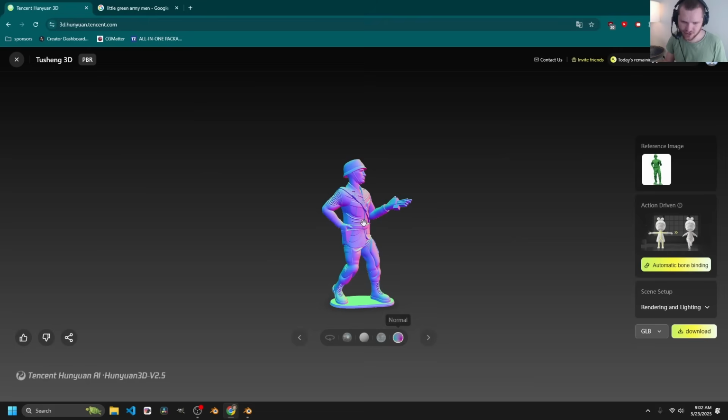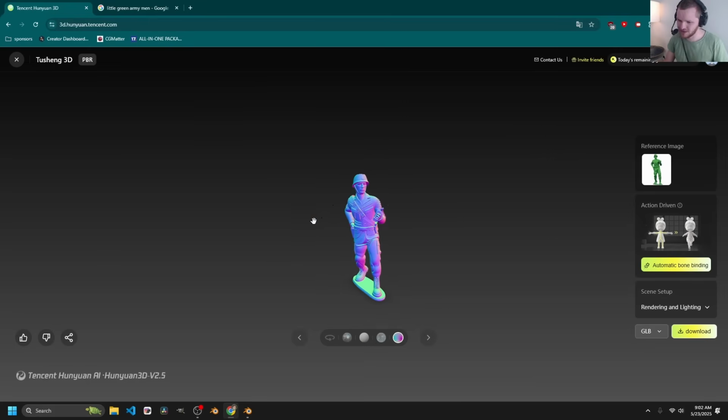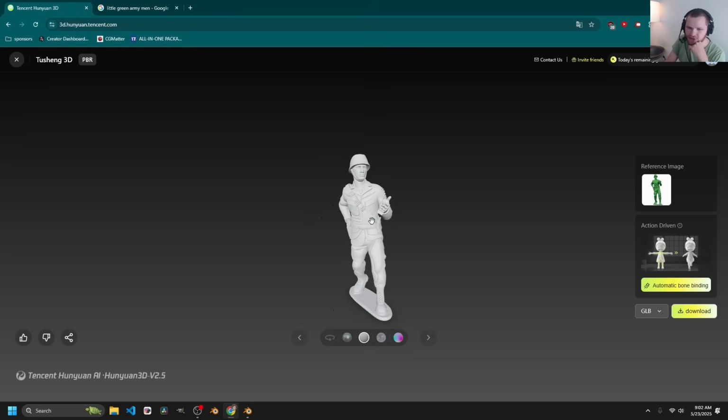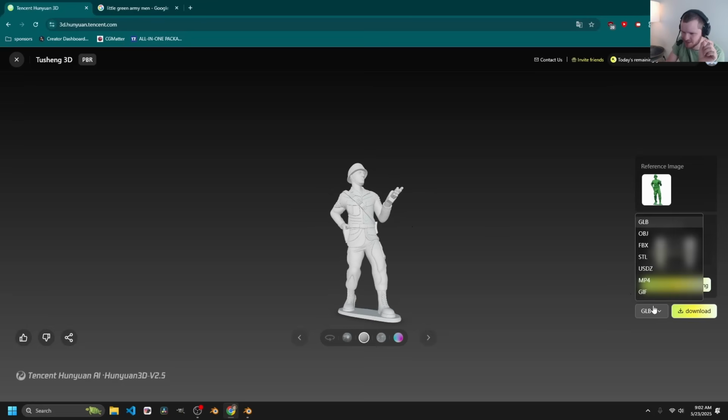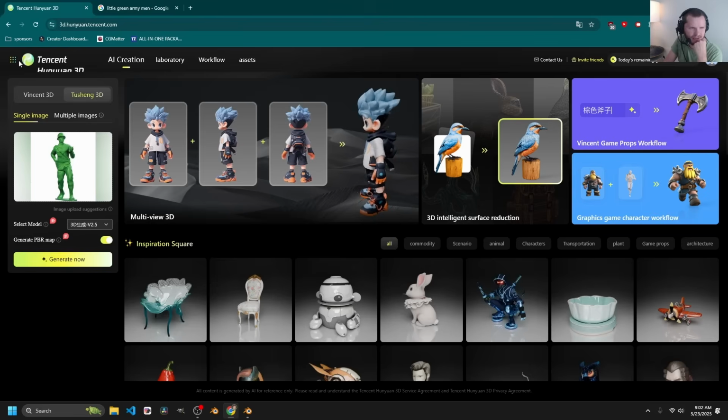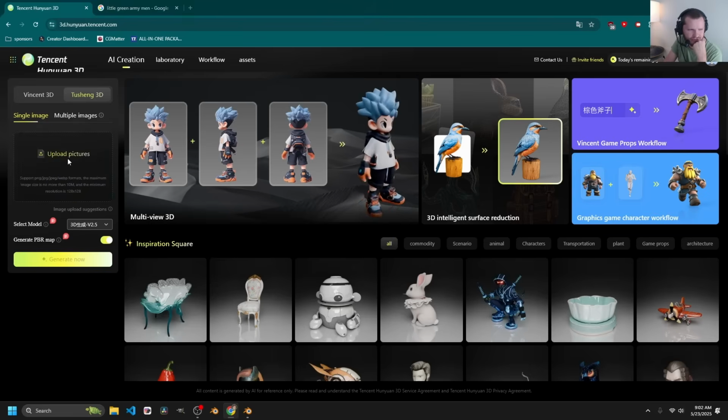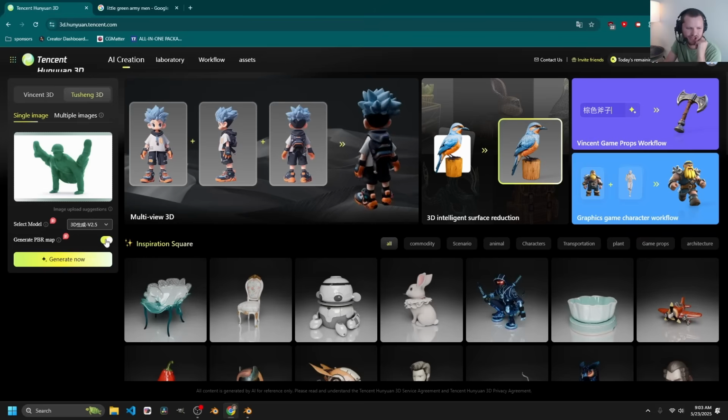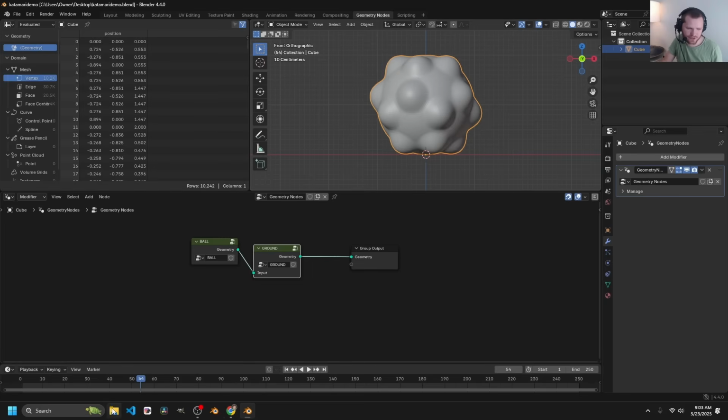Pretty dang good. Well, the beauty of this is we need a lot of these so we can rapidly prototype. I'm going to take this model, which also has PBR maps, although I don't really care about that, and download it. GLB is fine because it packs everything. So download that, and then let's make another. So upload image. This time I'm not going to generate PBR because we're not going to use it anyways. Let's try to import our first one and see what that looks like.